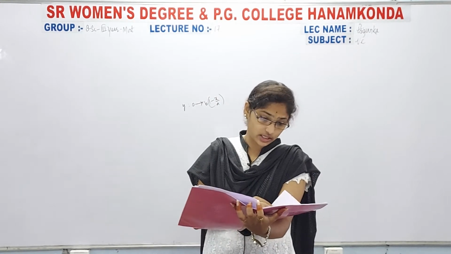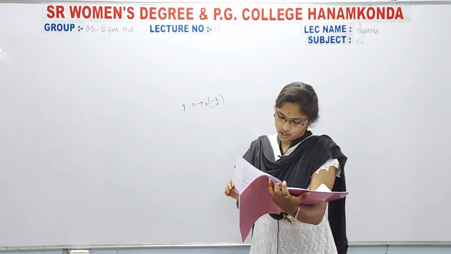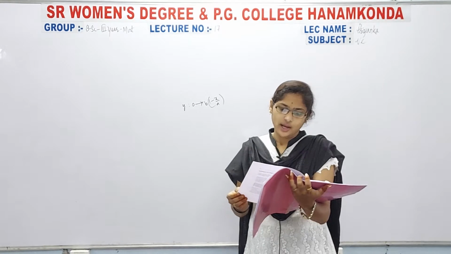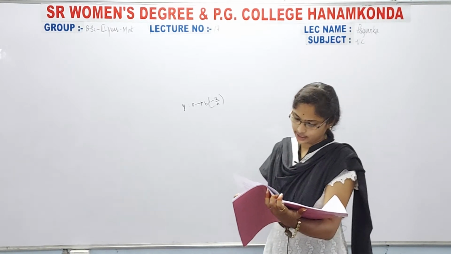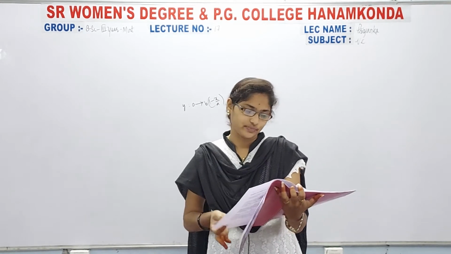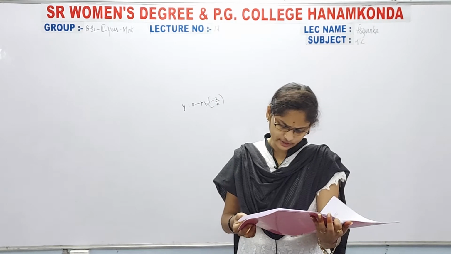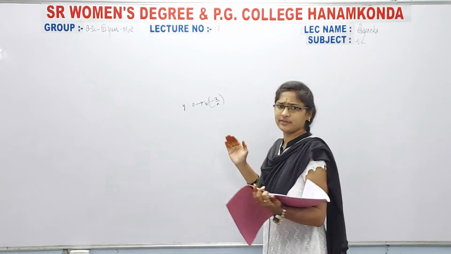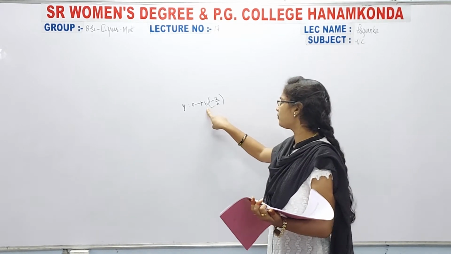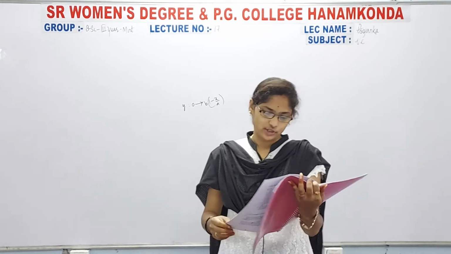The question is in the second unit, in volume integrals. It is the tetrahedron problem, with vertices 0 comma 0 comma 0, a comma 0 comma 0, 0 comma b comma 0, and 0 comma 0 comma c. For that we have to get the answer abc by 6, and I got a different answer, because instead of b of 1 minus x by a, I took it as 1 by x minus a. Sorry for that, please check it once.